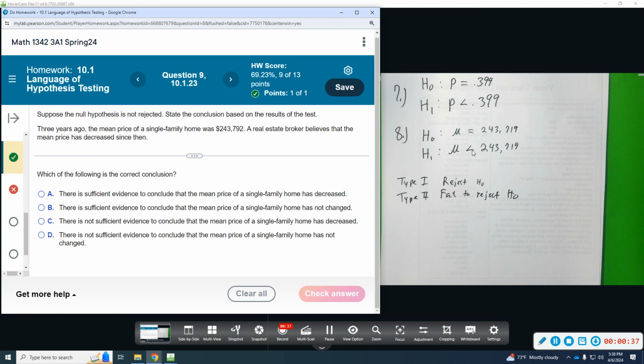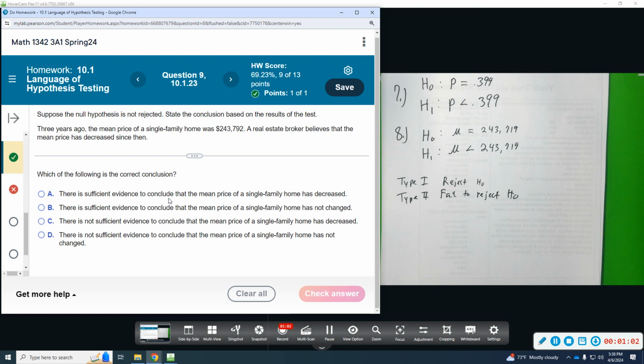We are not rejecting the null, which means we are in actuality rejecting this, and we're in favor of this. So we're saying that the mean price has not changed. We're saying that it's still the same. Which of the following is the correct conclusion?